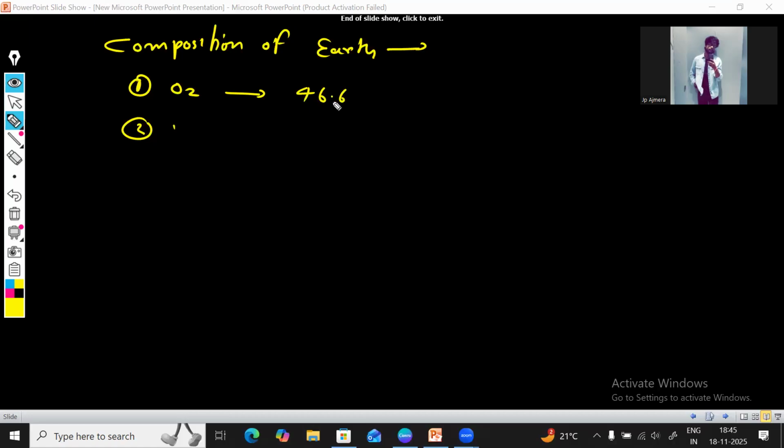Oh my God. Focus, focus, focus. Presence of mind, guys. Okay. The percentage of oxygen in the earth crust is 46.6%. This is the maximum amount that we have. Which element is the maximum in the earth crust? That is oxygen. Cool. The second maximum element in earth crust is silica. What is the percentage of silica in the earth crust? 27.72%. That is the second maximum element.